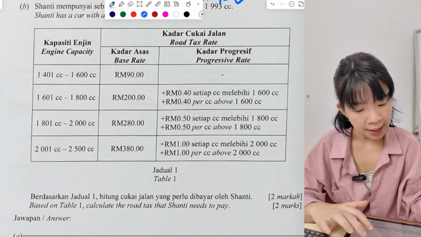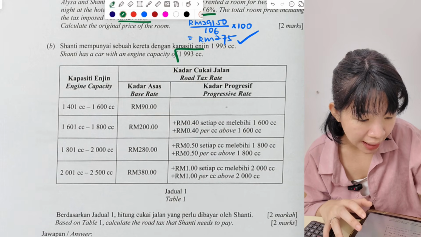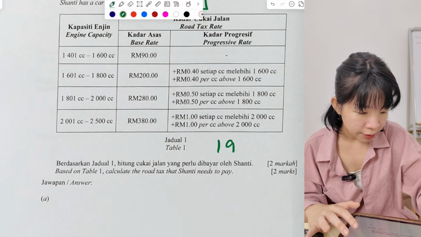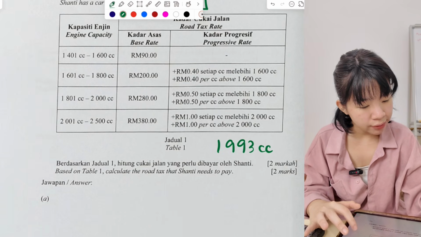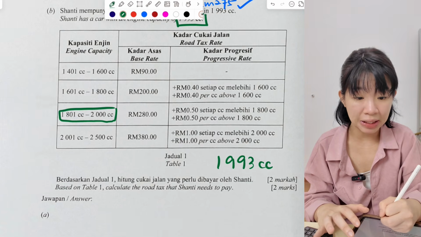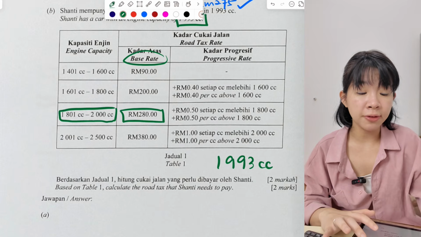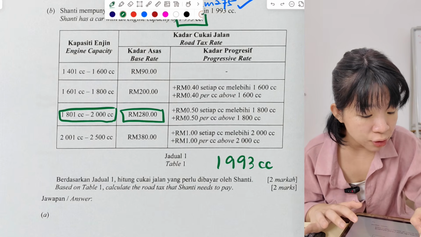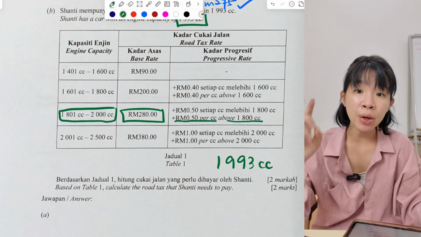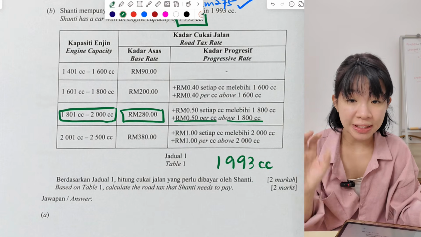Now B, road tax. Shanti has a car with engine capacity 1,993 cc. How much is the road tax? Okay, 1,993 cc falls under this range, 1,800 to 2,000 cc, correct? Definitely have to pay 280, the base rate. On top of this 280, have to pay an extra 50 cents per cc for above 1,800 cc. For every 1 cc above 1,800 cc, have to pay 50 cents extra.